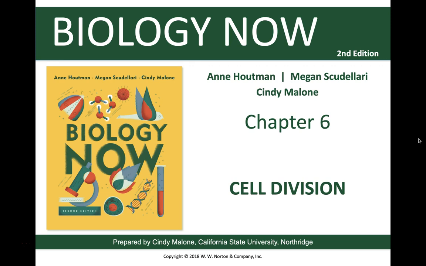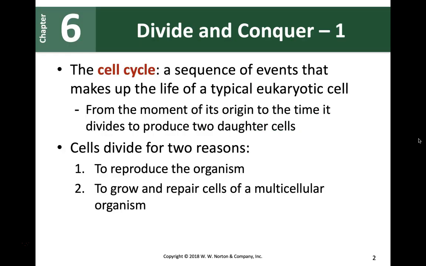So you're going to talk about the cell cycle, okay? So the cell divides for a couple of reasons. There are two important reasons. One is that the organism wants to reproduce. You want to go from one organism to two organisms, so that's reproduction. The second reason could be there's an already existing body which wants to grow.